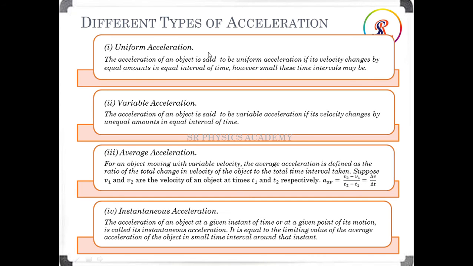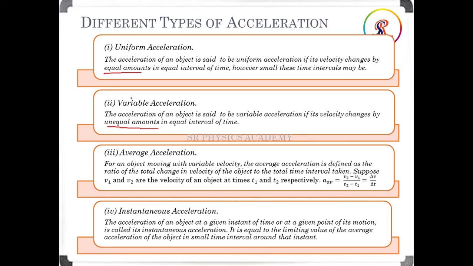When an object is traveling in a straight line, then we can also say it has uniform acceleration. This means equal amount in equal interval of time. Next is variable acceleration, or non-uniform acceleration. In the first case it is an equal amount, and here it is just the opposite: unequal amount in equal interval of time.